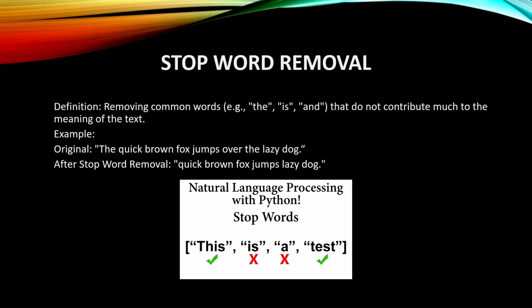One more example is, the quick brown fox jumps over the lazy dog. After doing stop word removal, we get quick brown fox jumps lazy dog. So the inner meaning of the sentence is still present, but a few words are removed, which are the stop words.